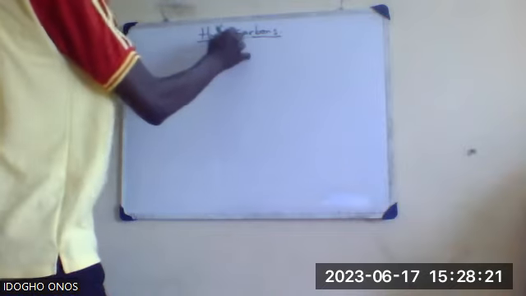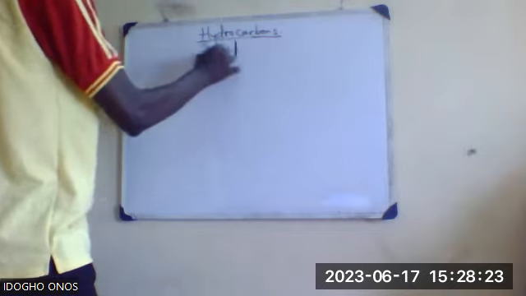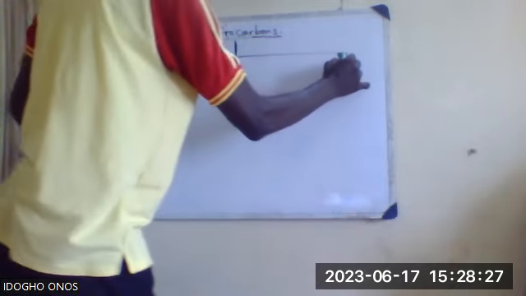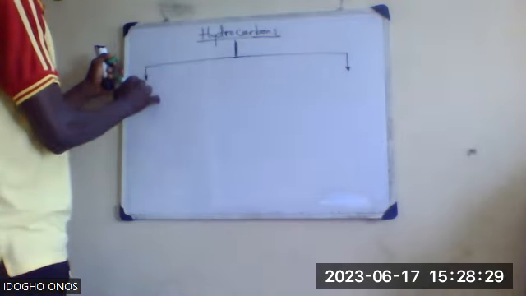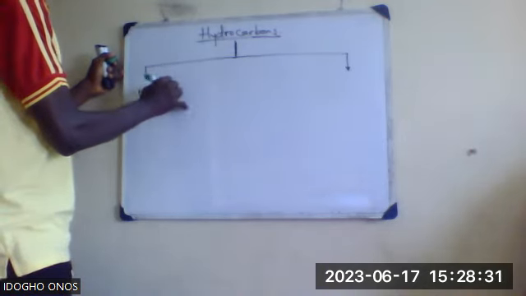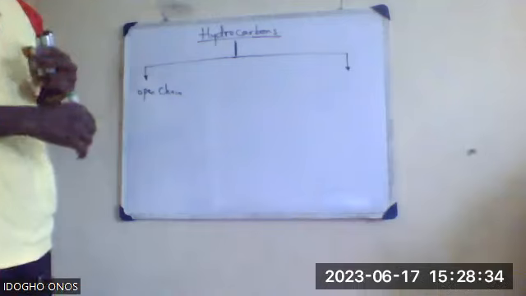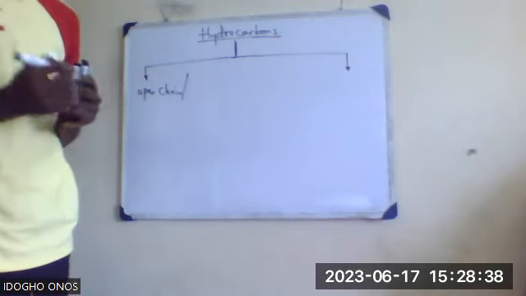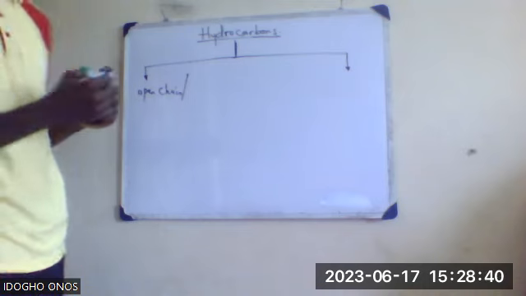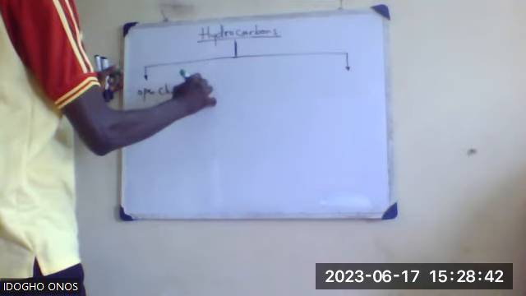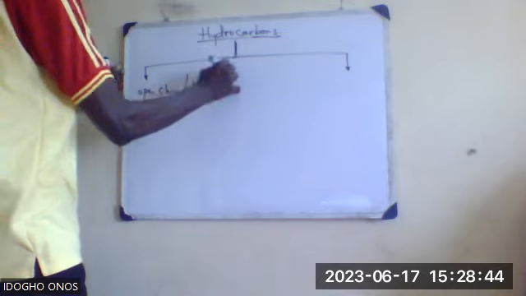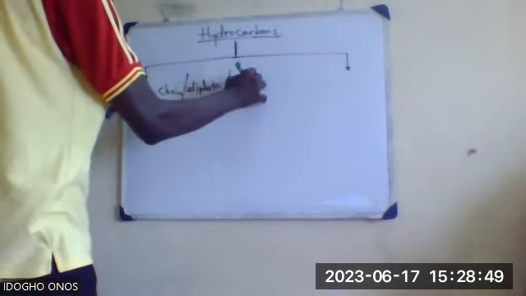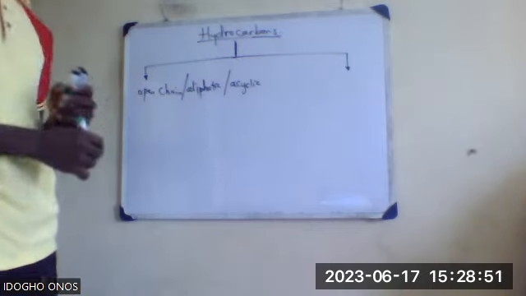Now we'll look at the classification of hydrocarbons. My board is so big to manage. So hydrocarbons are grouped into two. We have aliphatic, or open chain hydrocarbons, also called acyclic hydrocarbons.